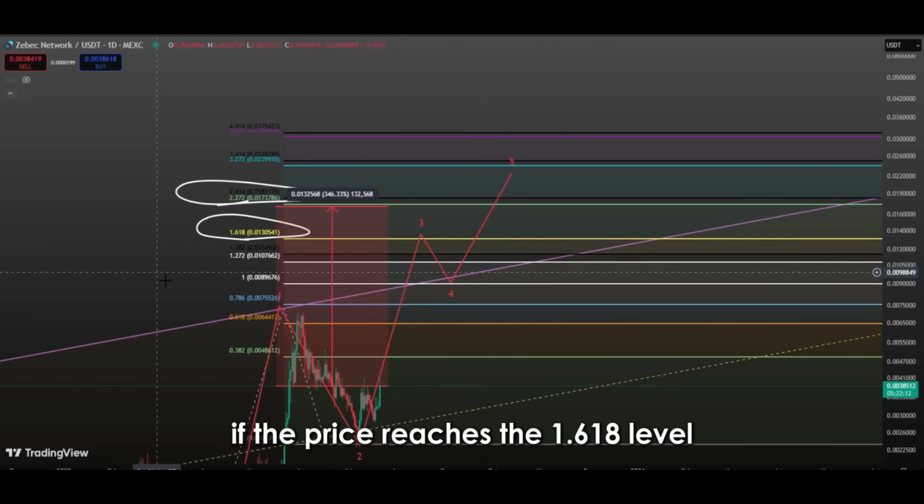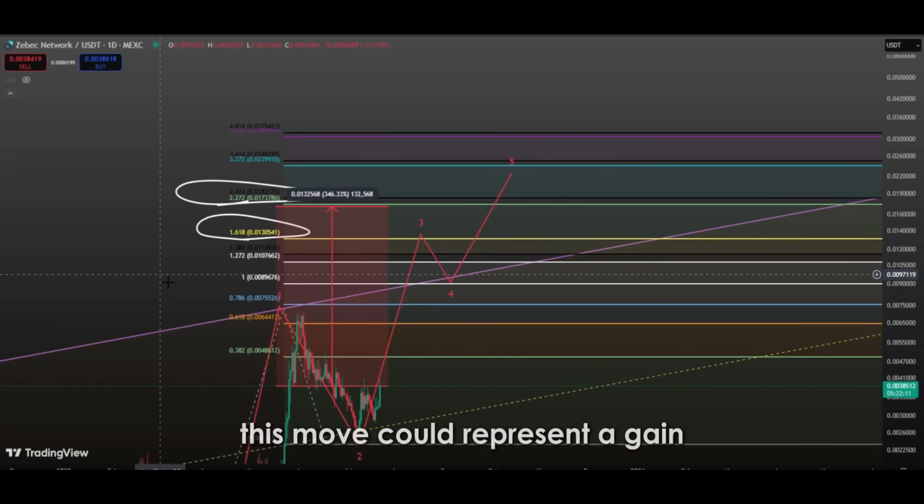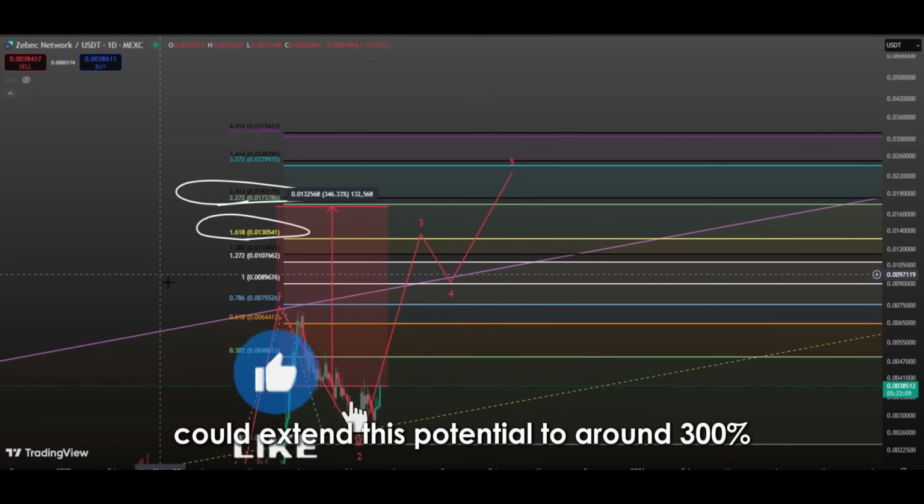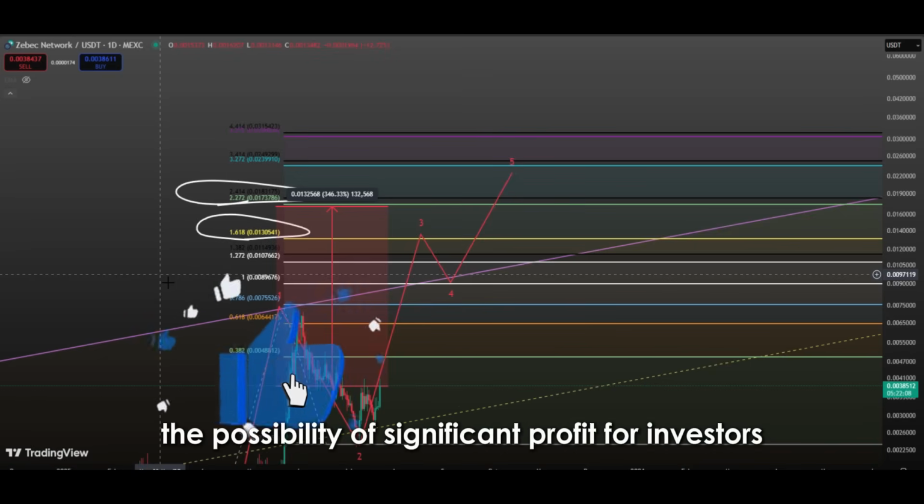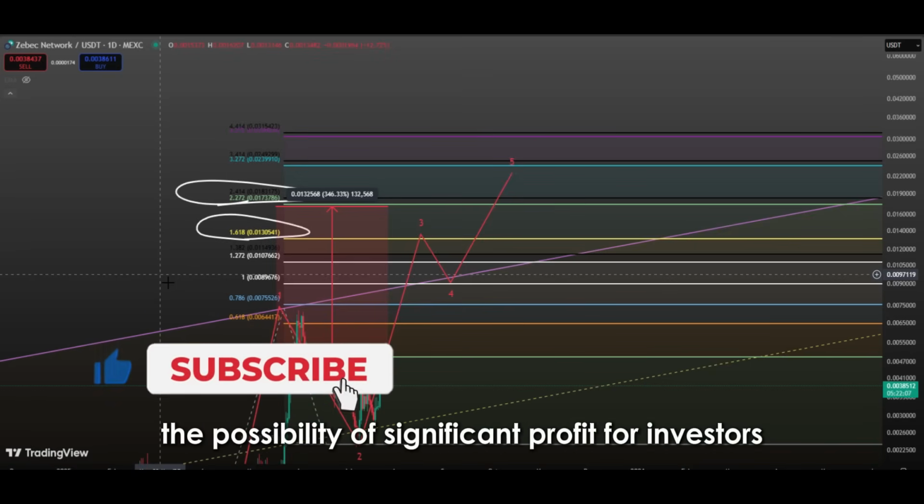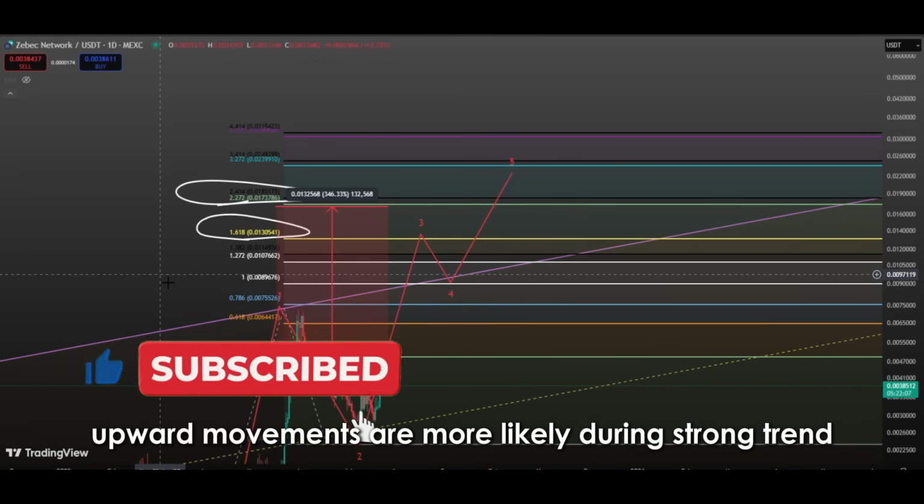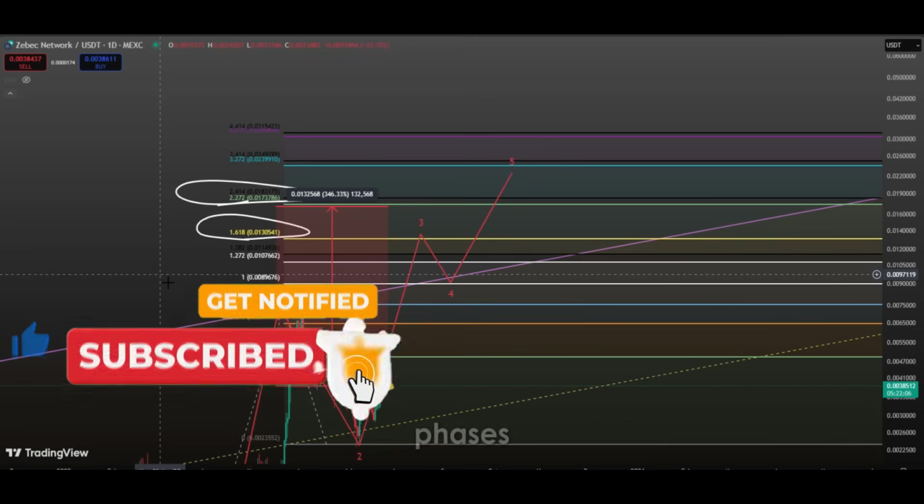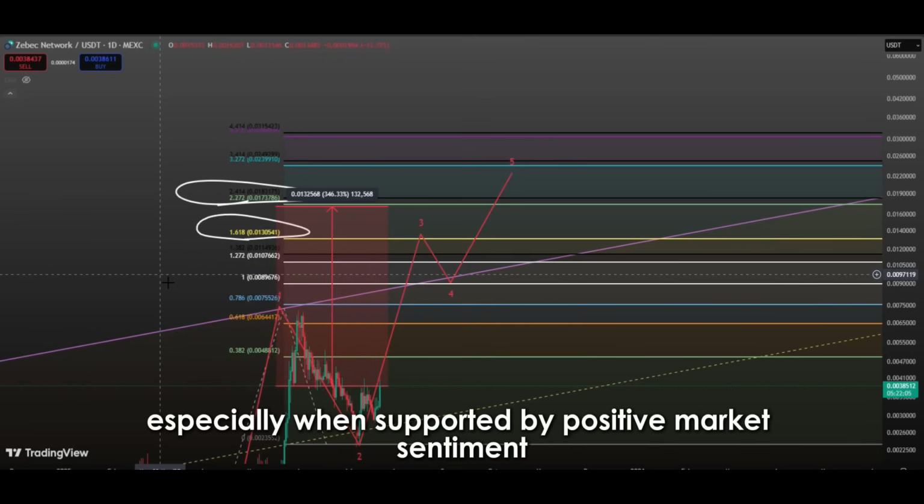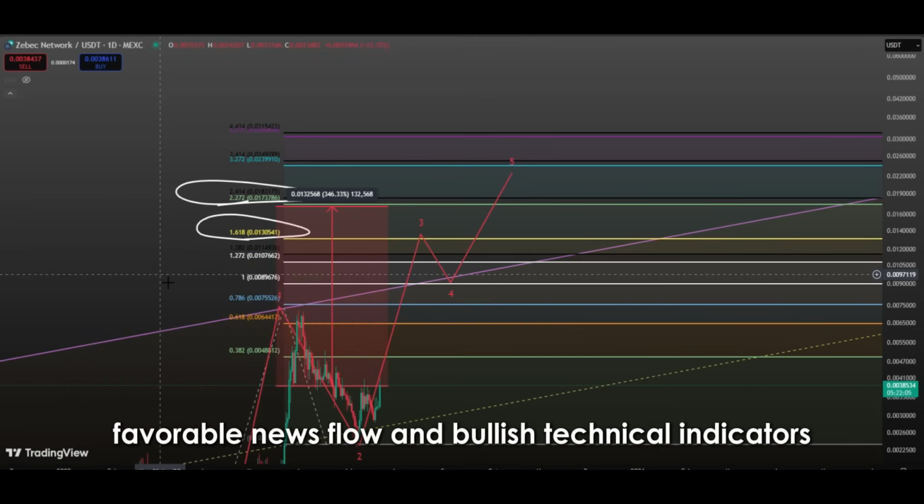If the price reaches the 1.618 level, this move could represent a gain potential of 100% to 200%. A rise to the 2.272 level could extend this potential to around 300%, indicating the possibility of significant profit for investors. Such large upward movements are more likely during strong trend phases, especially when supported by positive market sentiment, favorable news flow, and bullish technical indicators.